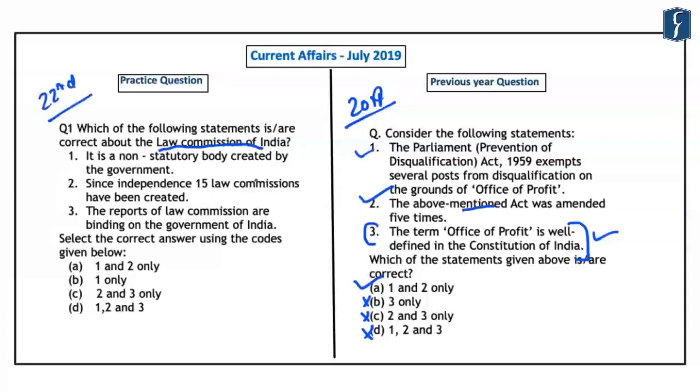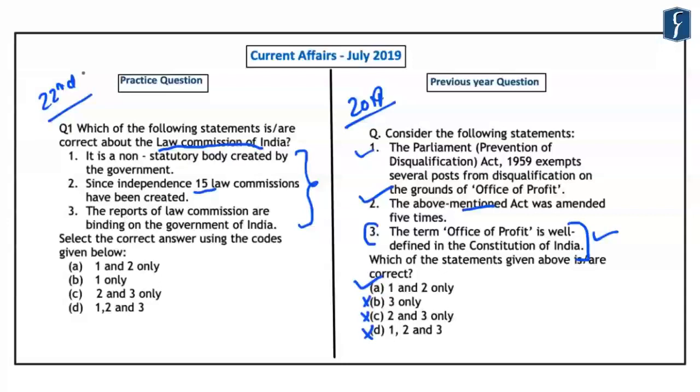So the question reads, which of the following statements is or are correct about the Law Commission of India? And in this, three statements are given. First is that it is a non-statutory body created by the government. The second statement is that since independence, 15 law commissions have been created. And the third statement is that the reports of Law Commission are binding on the Government of India.